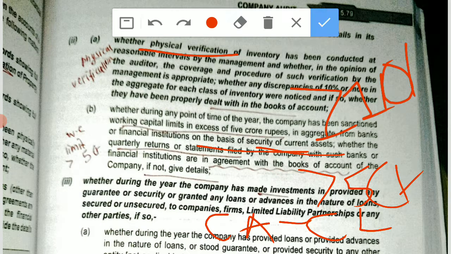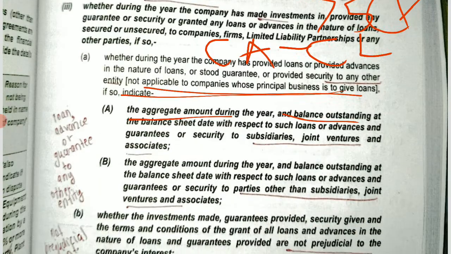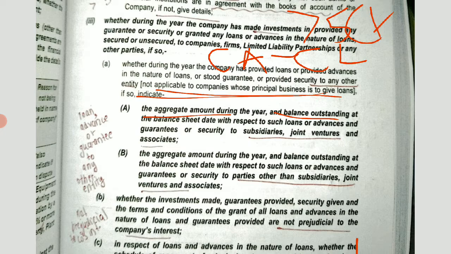Okay, so I hope now you're thorough with the second clause. Now moving on to the third clause. In third clause, we are going to discuss loans and advances. So basically here are loans, advances, investments, security, guarantee. There are 5 terms given here: loans, investments, security, guarantee, and advances.